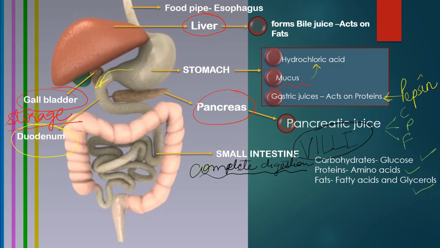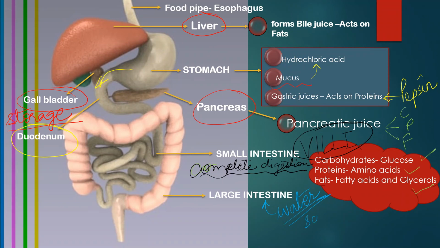Further, the food enters the large intestine. Now most of the nutrients are absorbed in the small intestine, but one important component of food was left. It was water. So water is further absorbed by the large intestine.